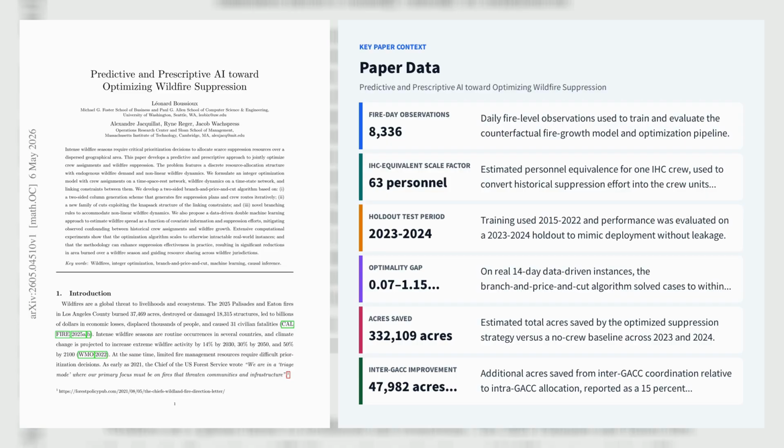The learned response curve is smooth and decreasing, unlike ordinary least squares, which incorrectly associates more crews with larger growth because of confounding from historical dispatch. They then embed this predictor inside a two-dimensional fire state network over area and momentum, and a time-space rest network for crew routing and mandatory rest, yielding a two-sided set partitioning formulation with linking constraints between fire demand and crew supply.